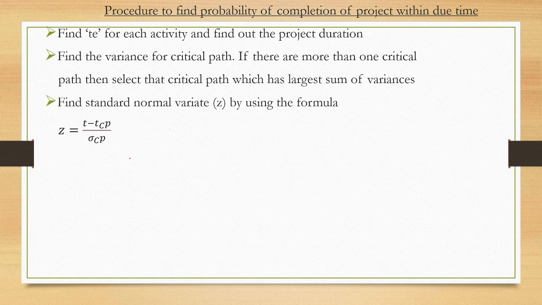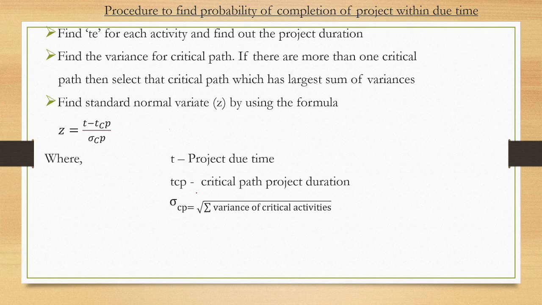What is this t? t is the project due time, TCP is the critical path project duration, and sigma is the standard deviation of the critical path. So you have to find out the variance of critical activities, then sum them, and then take the square root. That will give the standard deviation of the critical path. So you found out the z value. z is not the probability, but this is the normal variate.